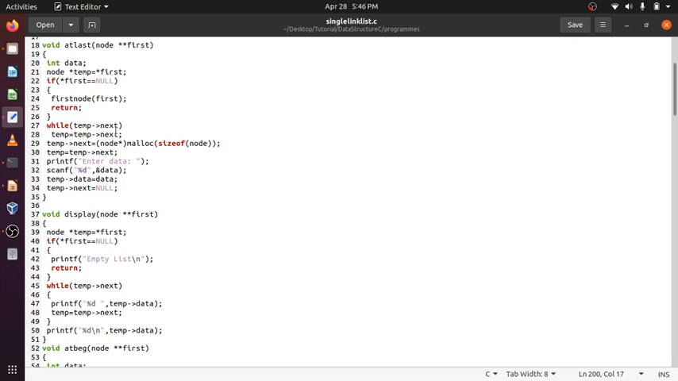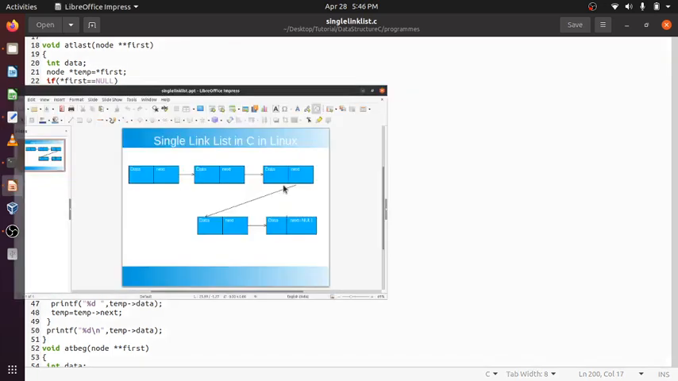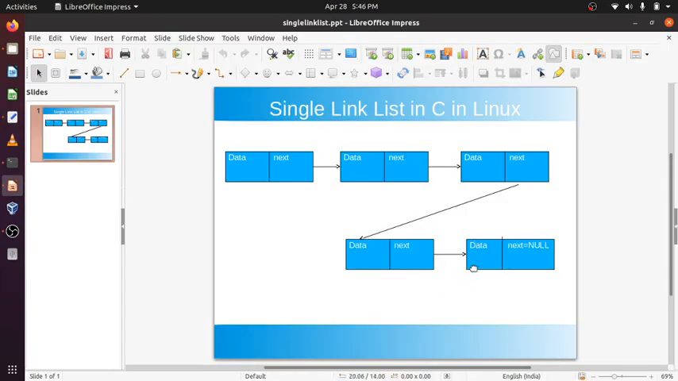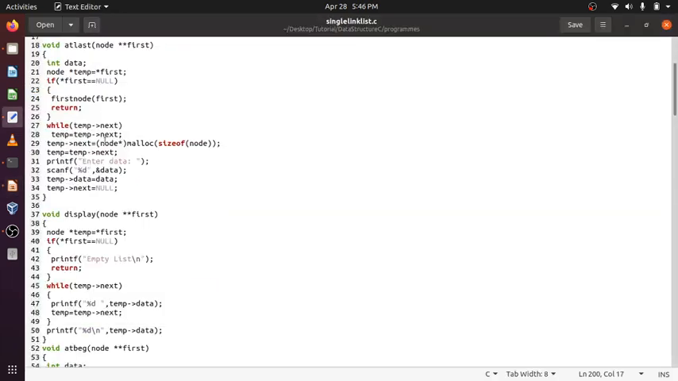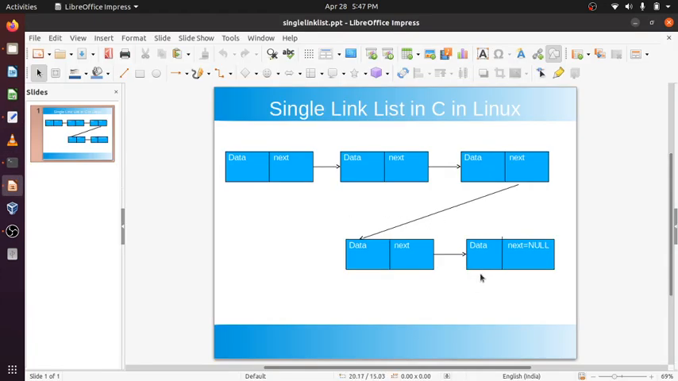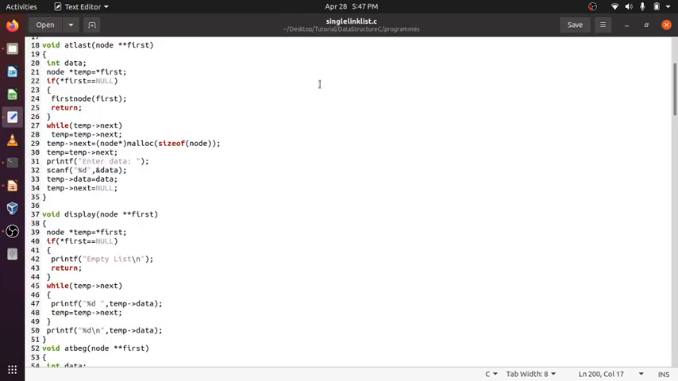While temp next, till I go to the last node. Suppose this is temp next; temp is going to point here, at the last. Last is null. Temp next till, this means till temp next is null. So temp is going to point here.